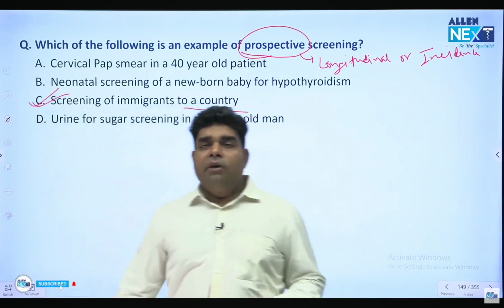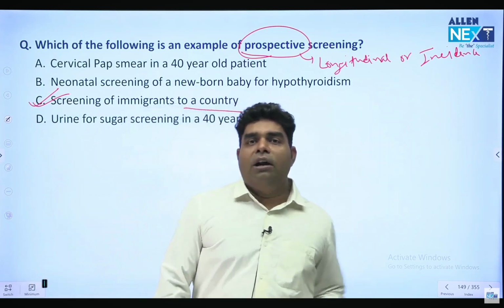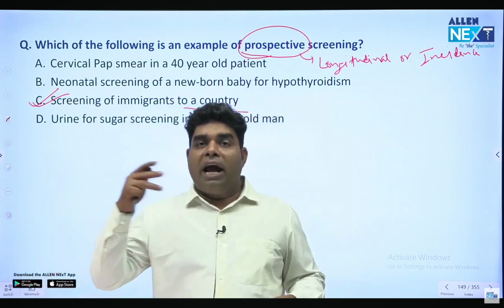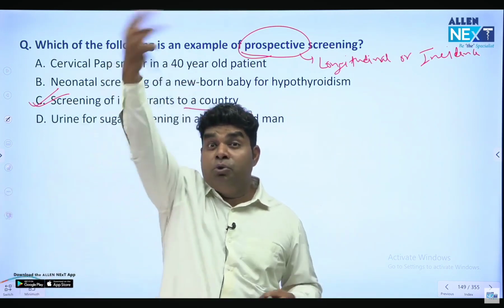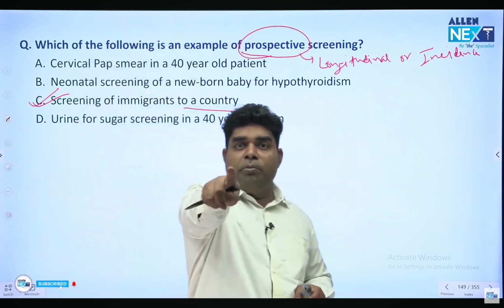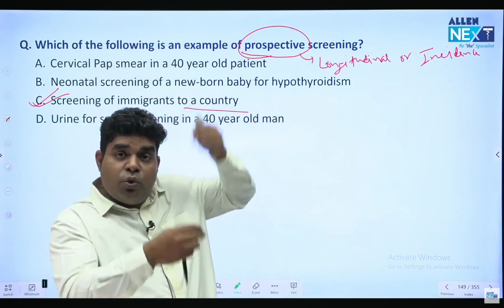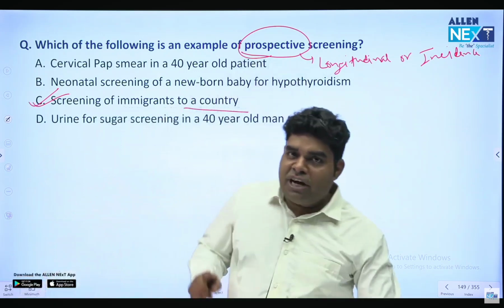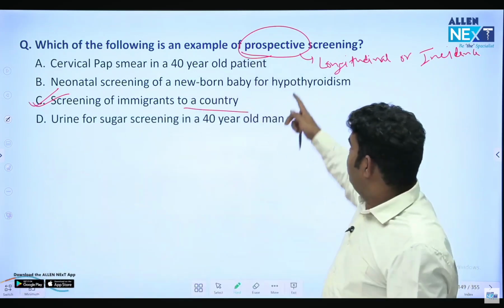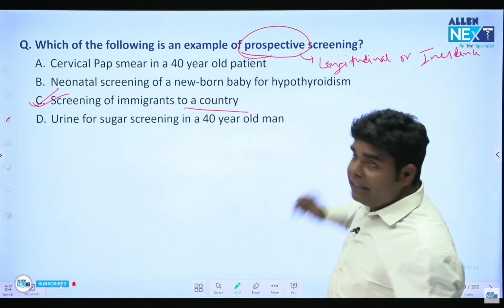देखो, if you will go to Scandinavian countries like Netherlands and all, Norway and all, they will keep taking your X-ray for 5-10 years in the future also to detect latent hidden tuberculosis in you. So this is a study which is going on in future 5-10 years. So this is which type of study? Cohort, future. So we call it longitudinal or incidence study.